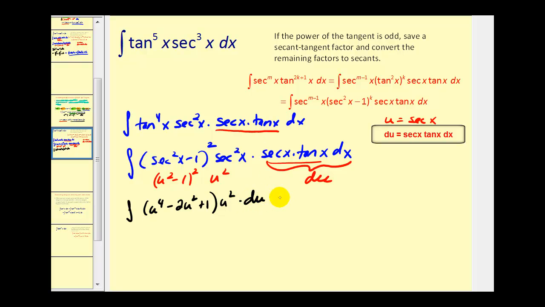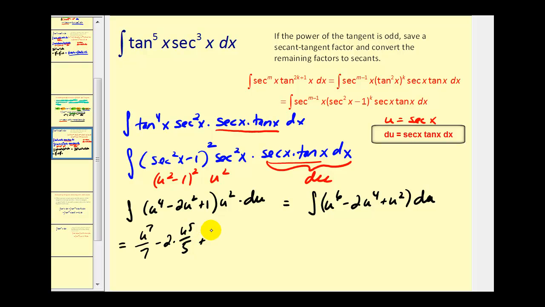Let's go ahead and distribute the u squared. So I have u to the sixth minus 2u to the fourth plus u squared, all with respect to u. Now we'll find the antiderivative in terms of u. So I have u to the seventh over 7 minus 2 times u to the fifth over 5 plus u to the third over 3 plus c.